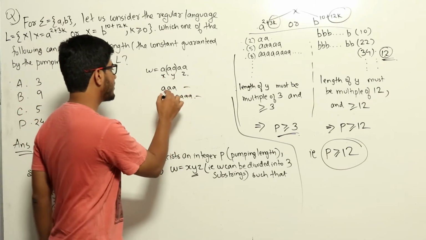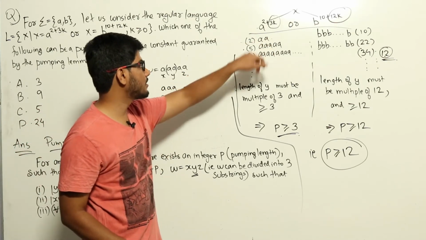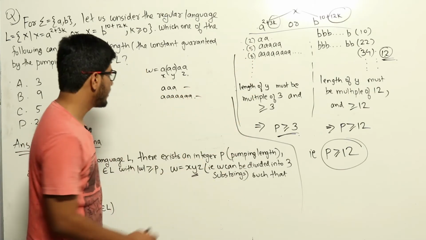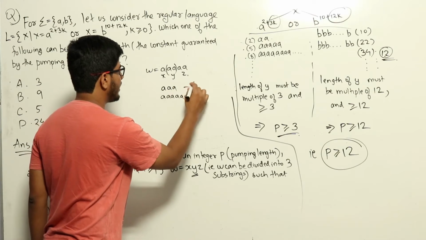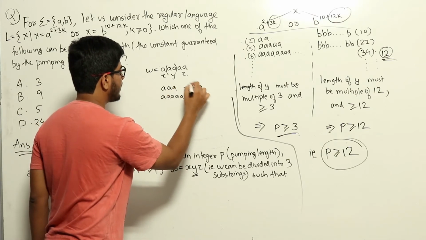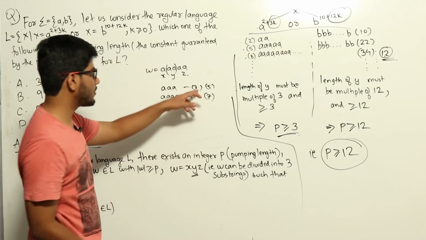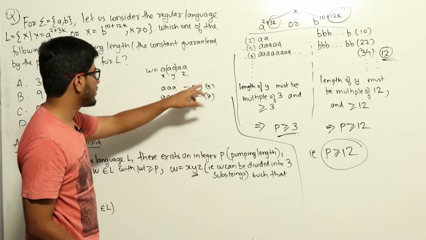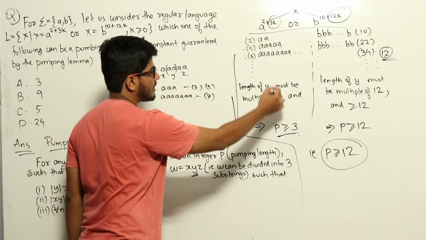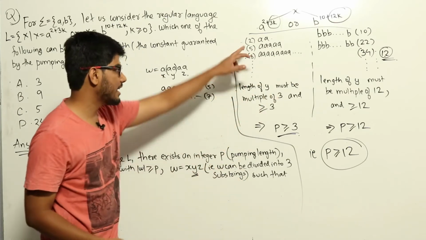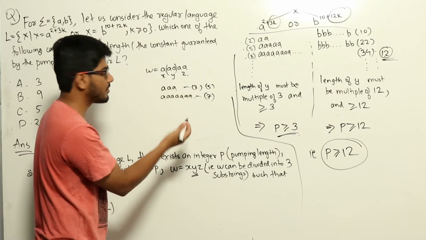But clearly this has a length of 3, which doesn't belong in this language. The length of a string should be 2, 5, 8, etc., increasing in multiples of 3. But this one had a length of 3, this had a length of 5, this string has a length of 7, etc. So it increases in multiples of 2, which is nothing but the length of y that we took here. So if we want these strings to increase in multiples of 3, we have to take the y part as 3 only, or multiples of 3.